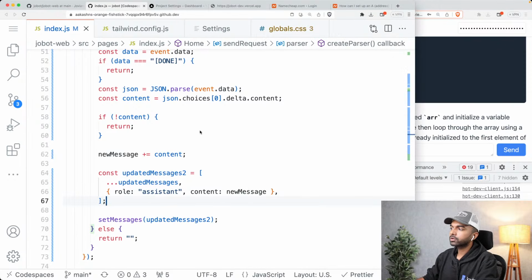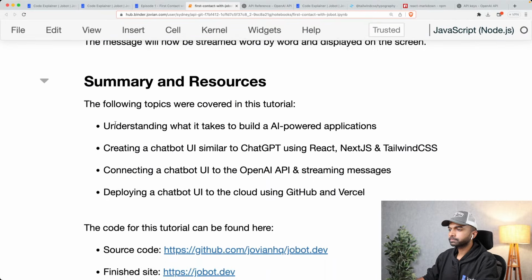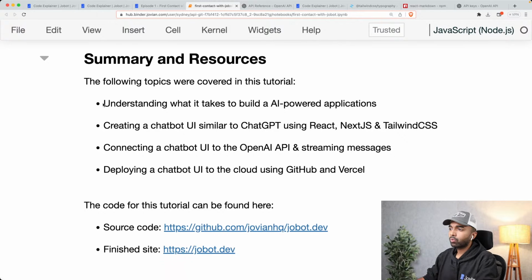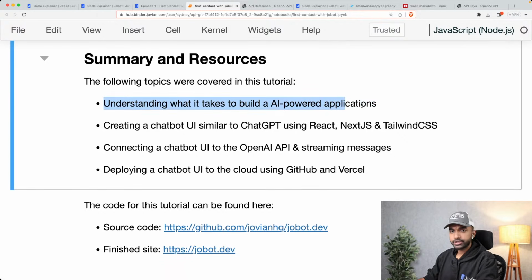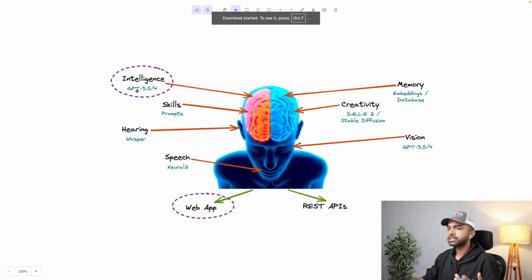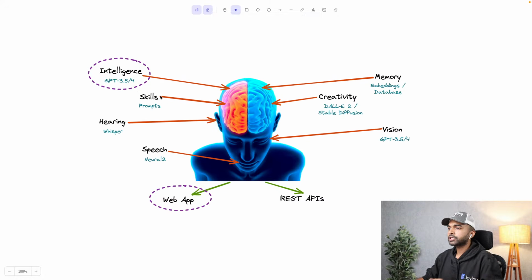So I'll leave both of those things as exercises for you. So, just a quick summary. Here's what we did. We understood what it takes to build an AI-powered application with a bunch of different APIs. And today we looked at using just the ChatGPT API to impart intelligence and identity to the AI that we are building. And we also saw how to create a web application using Next.js.